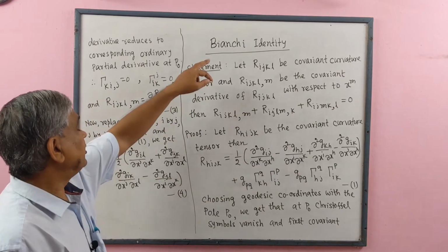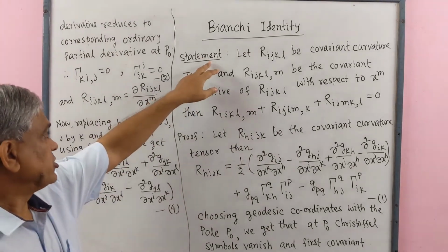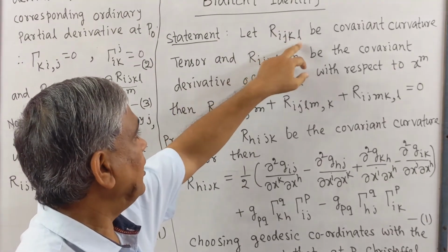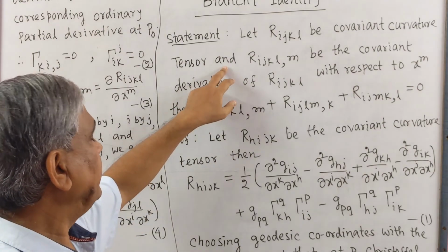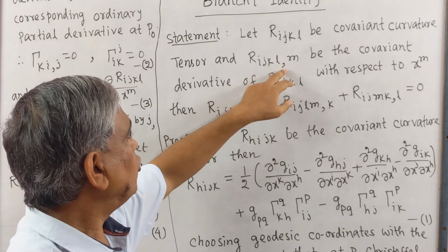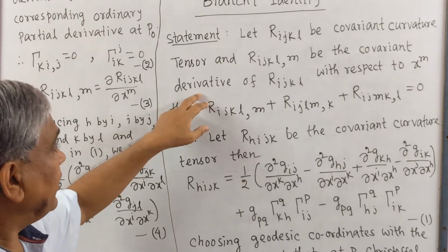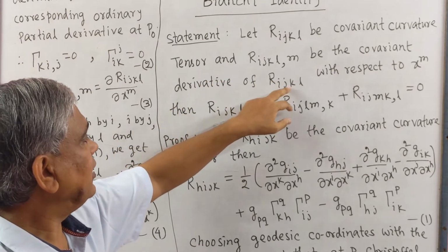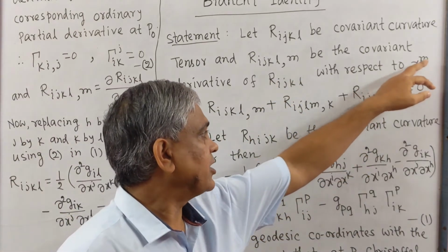Now we will discuss about Bianchi identity. Statement: let Rijkl be the covariant curvature tensor and Rijkl, m be the covariant derivative of Rijkl with respect to coordinates xm.